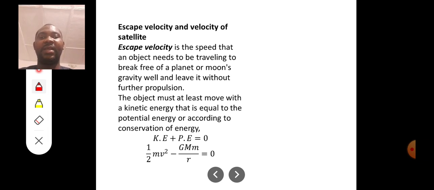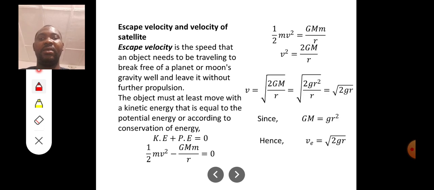So if minus GMm over r is taken over to the other side and we divide both sides by m, making v squared the subject of the formula, we get v squared is 2GM over r. So what is our v? Our v is the square root of 2GM over r. That's the formula for escape velocity.